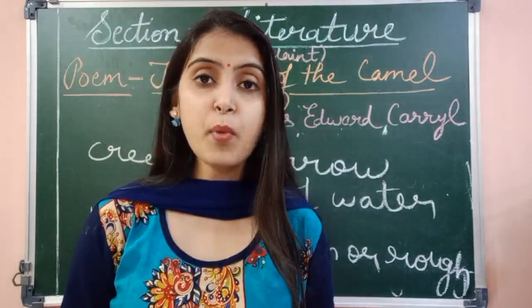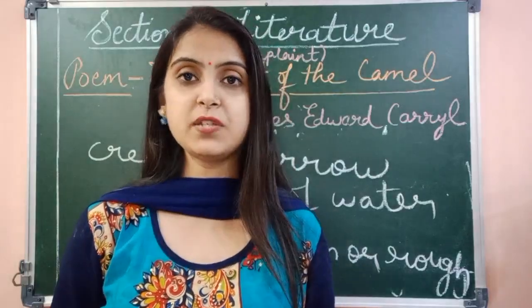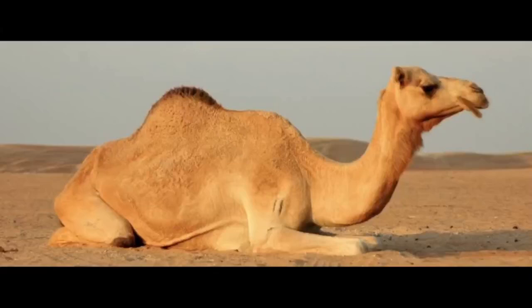Have you seen the body of a camel? I'll show you. Wait. So this is how a camel looks. Its body is not even. It is rough and full of lumps. And you can even see the hump of the camel in the picture. Okay, that is why he says that a camel is all lumpy, bumpy and humpy, and it does not have a proper shape like other animals he has compared himself to.